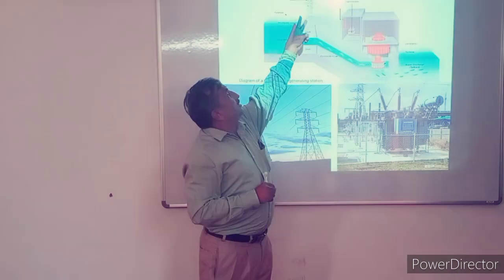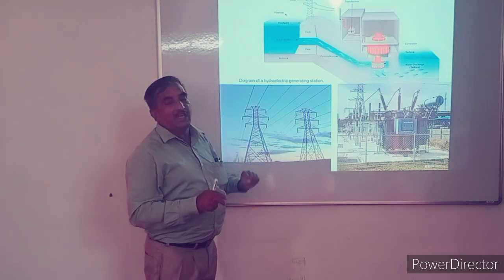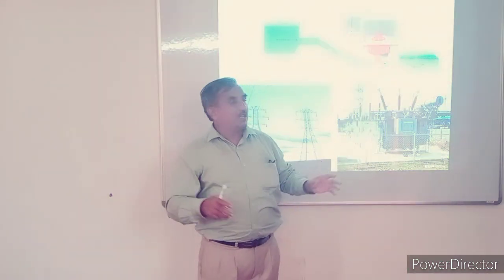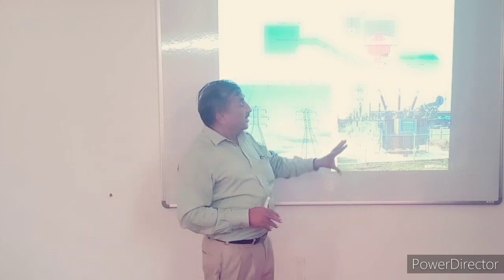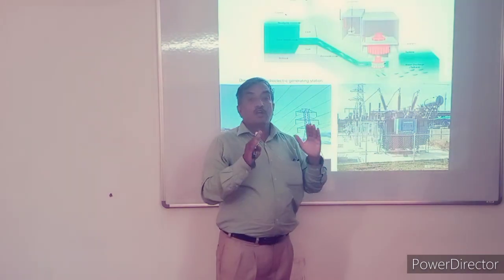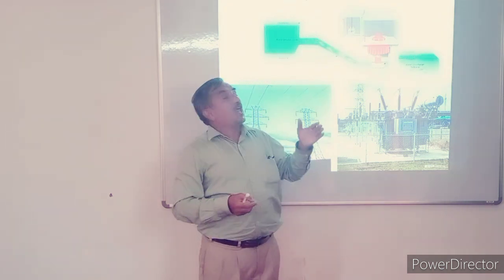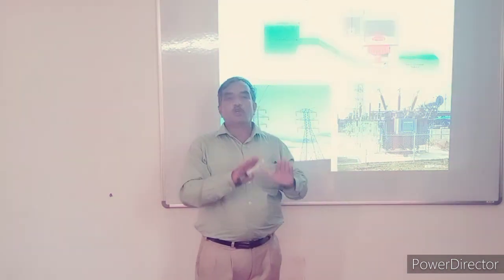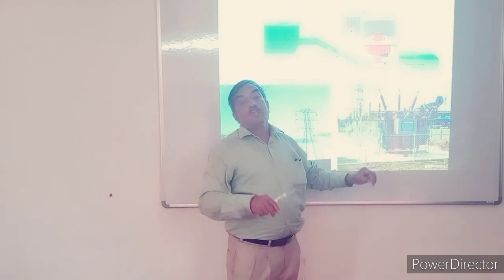When this type of high voltage and low current power comes to our village, it needs a transformer. Commonly we know this as a DP. Outside the village, near the residential zone, there is a transformer or DP, because this DP converts the high voltage. High voltage is not useful for human beings. We require 230 volt, but the available voltage is very large for transmission purposes. That's why a transformer is used to reduce the high voltage to low voltage. Then it provides our required voltage and desired current.